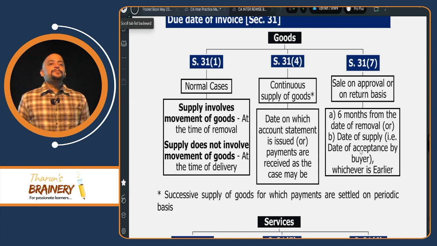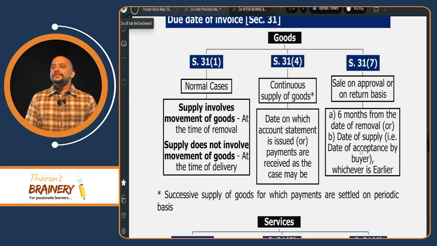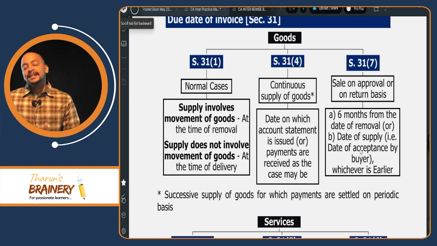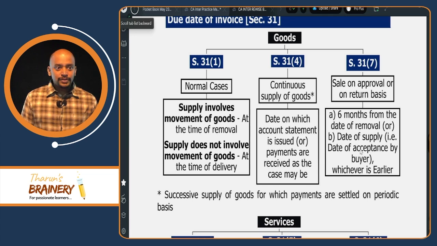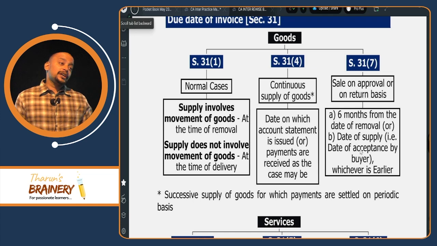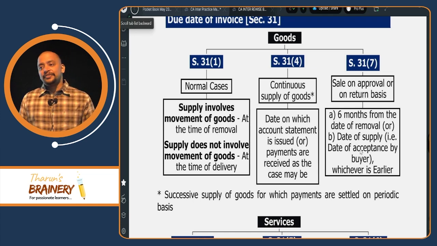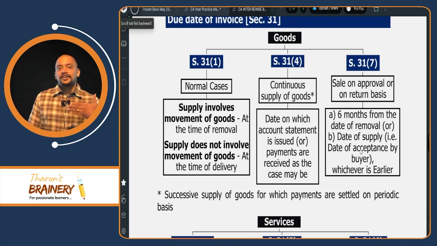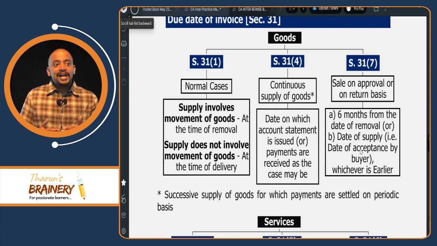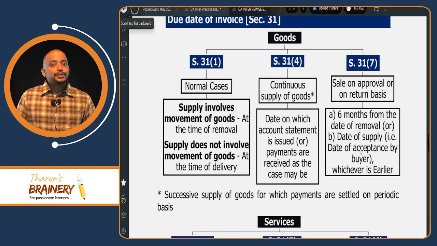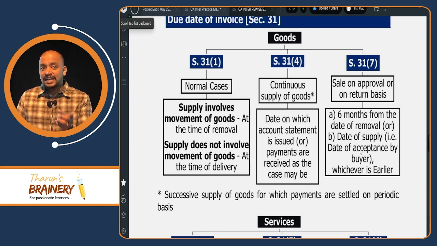In case of normal cases, we need to check whether the supply involves movement of goods or does not involve movement of goods. If the supply involves movement of goods, then the due date of invoice is at the time of removal. If the supply does not involve movement of goods, it is at the time of delivery. What is the meaning of supply involving movement of goods? Under the contract of supply, the goods start from one place and go to another place. For example, when you place an order on Amazon or Flipkart, the sale is completed only when the goods are delivered to you.